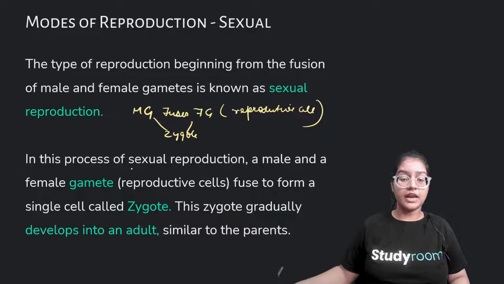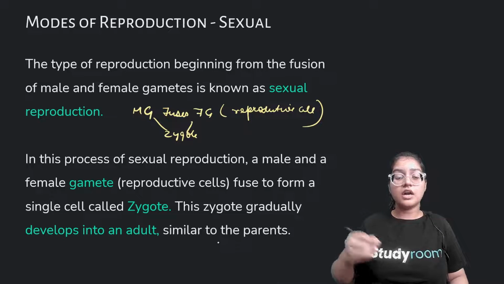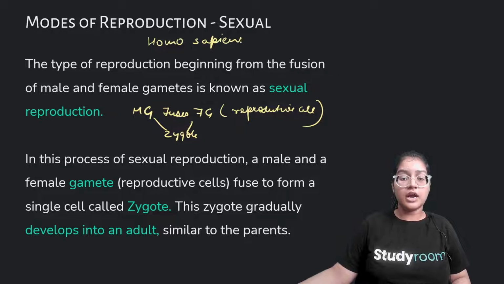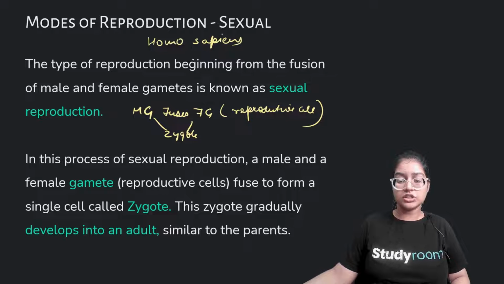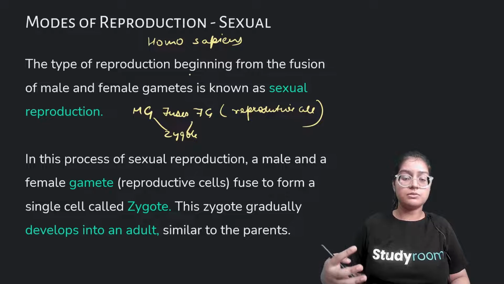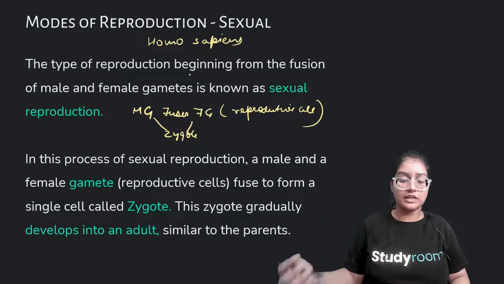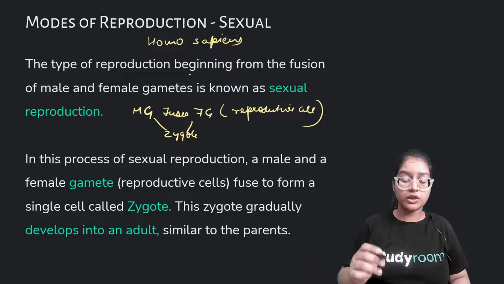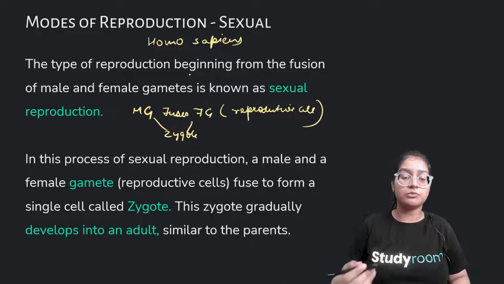So in the first slide we saw that it is a continuation of similar kinds of organisms. So your parents and we belong to a similar species, which is Homo sapiens. So we humans are Homo sapiens. Homo is a genus and sapiens is a species. So sexual reproduction ensures that our sapiens are not getting extinct. So this is what reproduction is, when male and female gametes meet together to form a zygote, which is the sexual mode of reproduction, and that zygote develops into an adult.